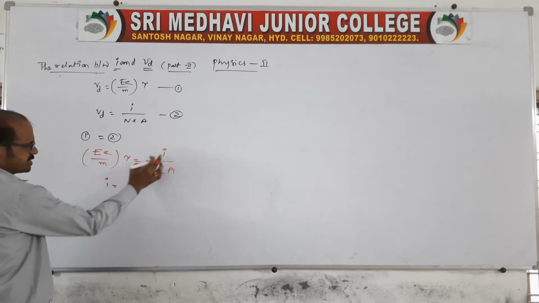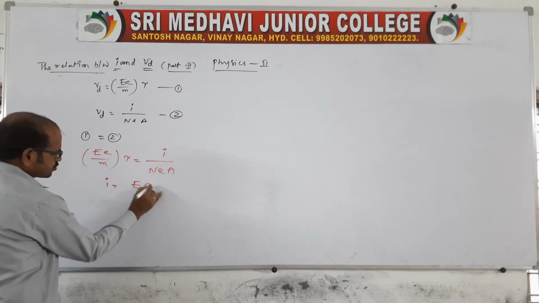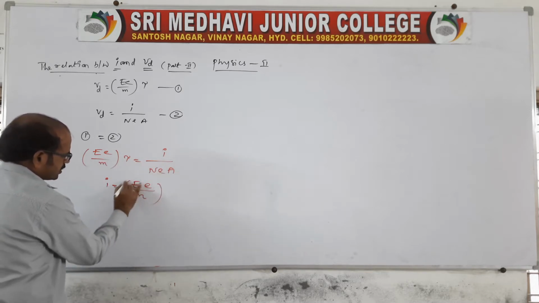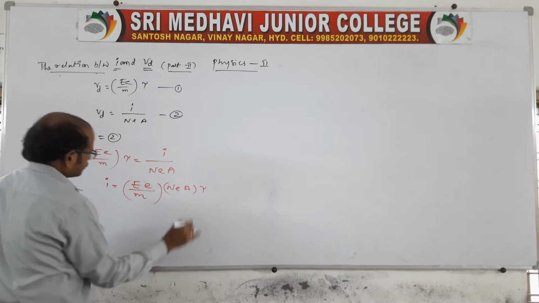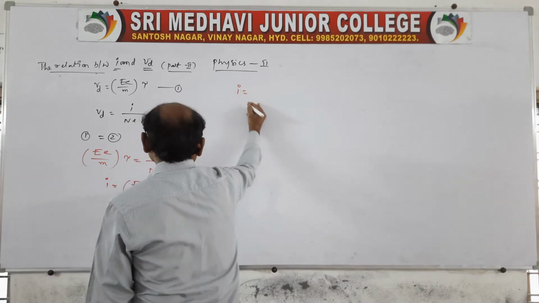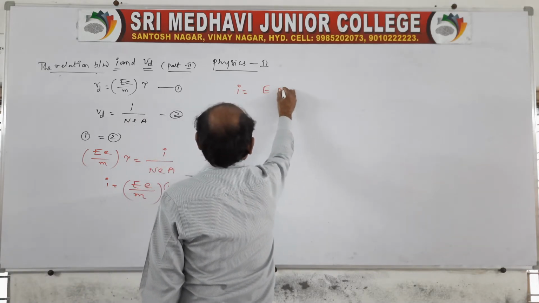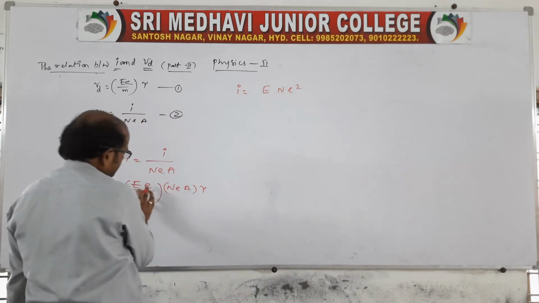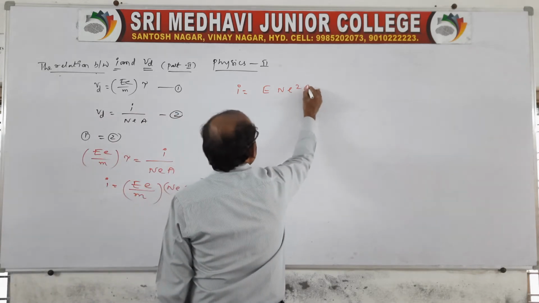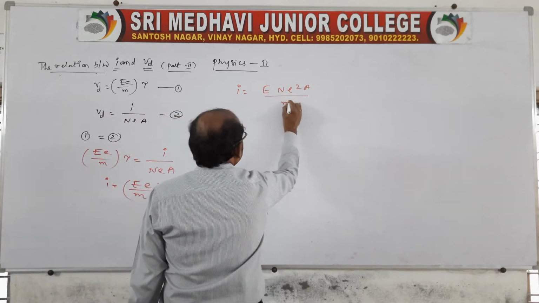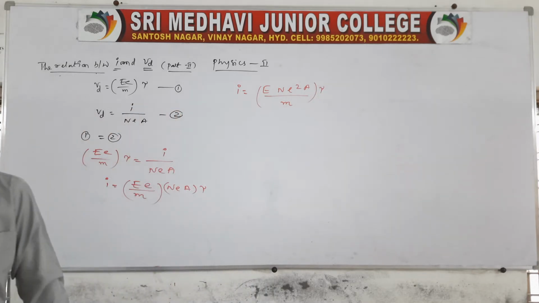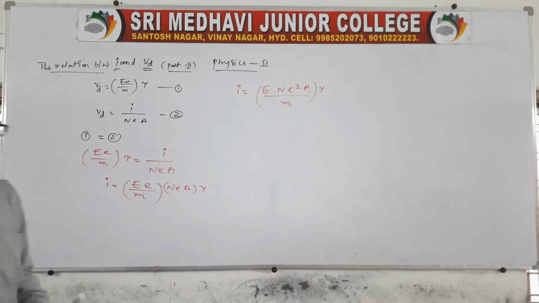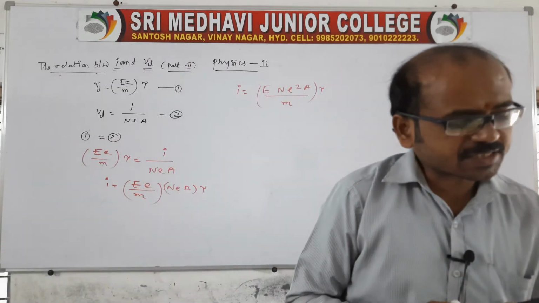Therefore I is equal to E n e into e, that is n e square A E by m into tau. This is one relation: the electric current in terms of relaxation time.